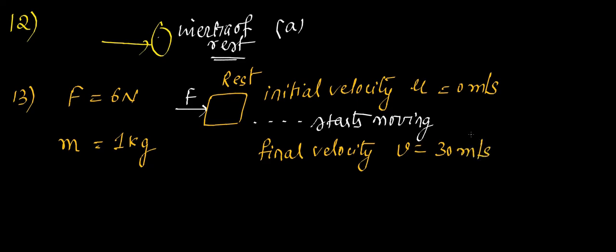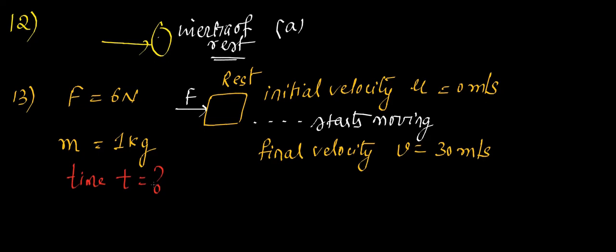The time for which the force acts on the body: force is acting on the body, but for how much time? So time t is a question mark here. Did you understand the question? Body is at rest, initial velocity 0. We applied force F, body mass is 1 kg. How much time is the force acting? You have to find the value of t.